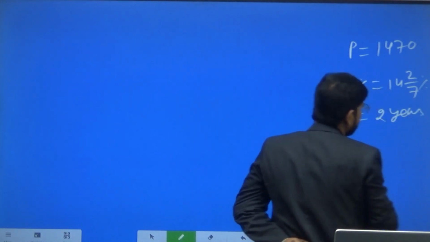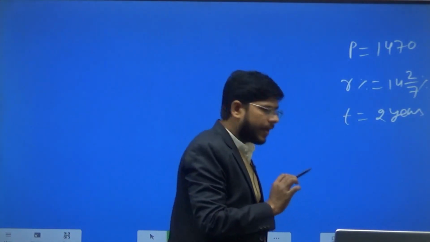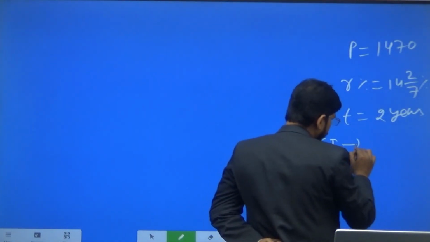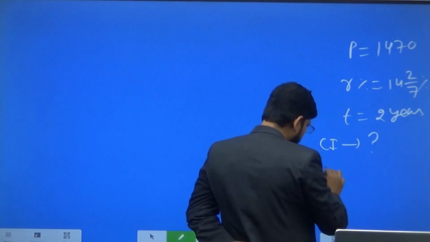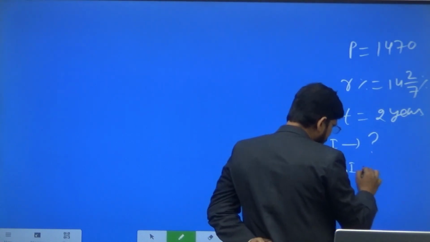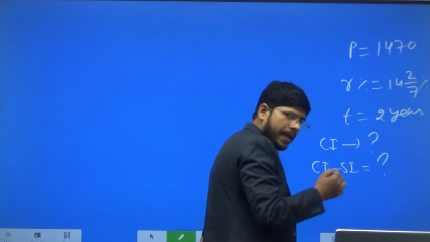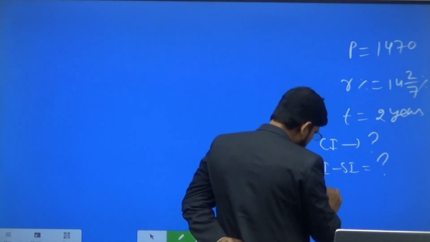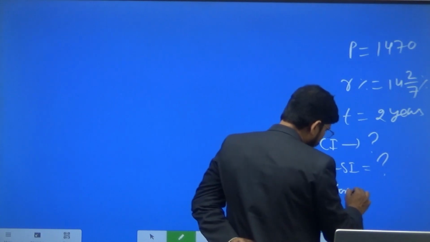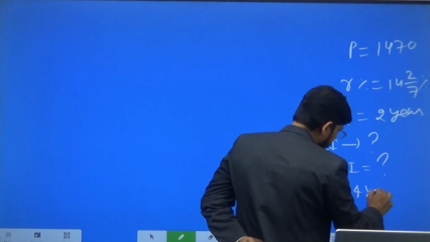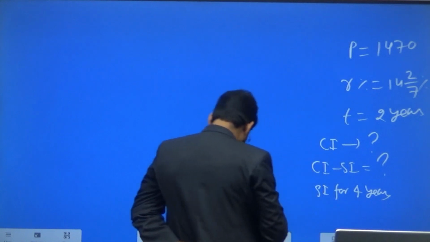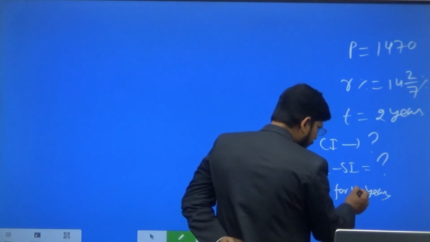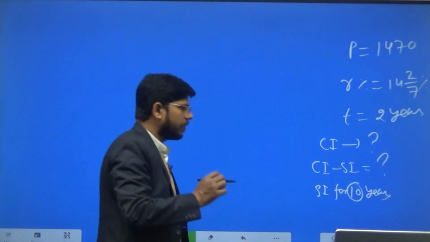Then what do we have to find out? The total compound interest, CI minus SI for 2 years, and SI for 4 years or SI for 10 years.